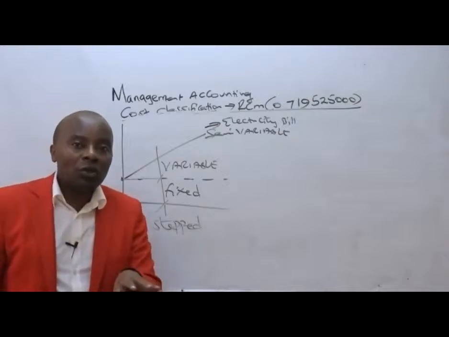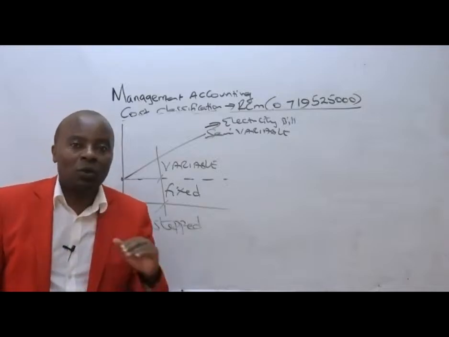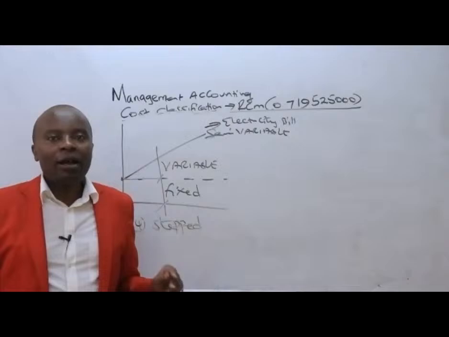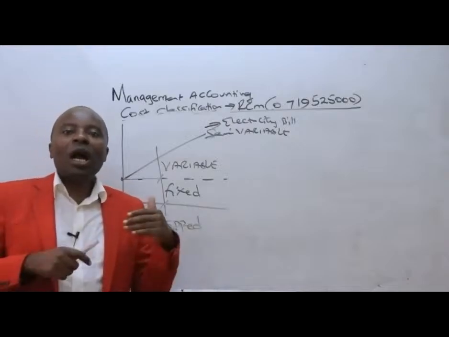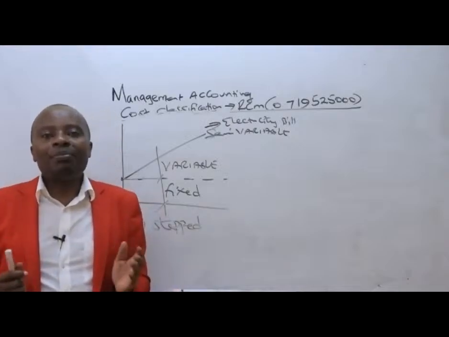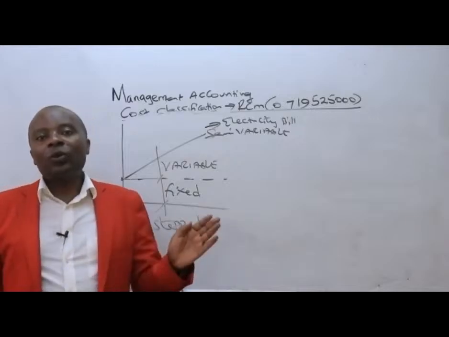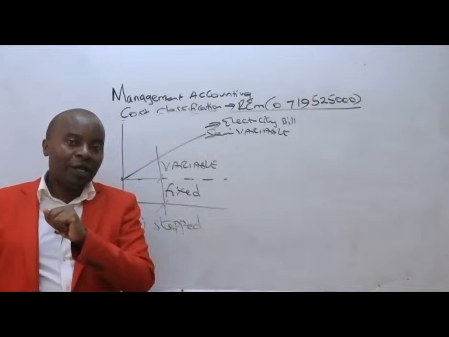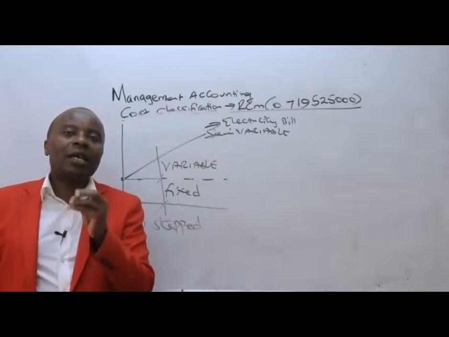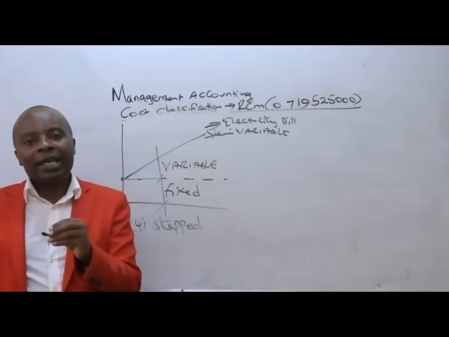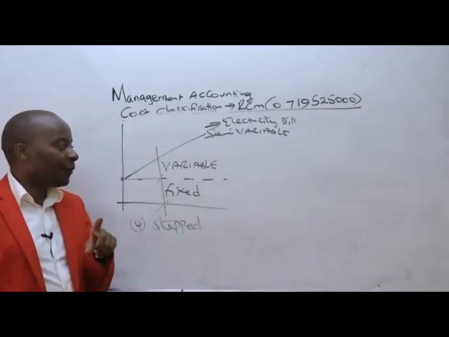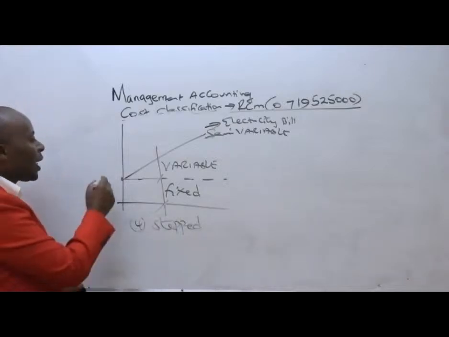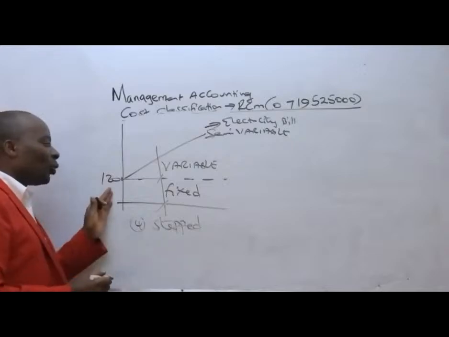Even if you close your house and go to Dubai for a holiday and stay there for a whole year, when you come back, you will never get your electricity bill being zero. You will get that 120 times the number of months that you were away, waiting for you. It's like a meter rent. Very important for us to appreciate that. That electricity cost can never start from zero, it starts from about 120.